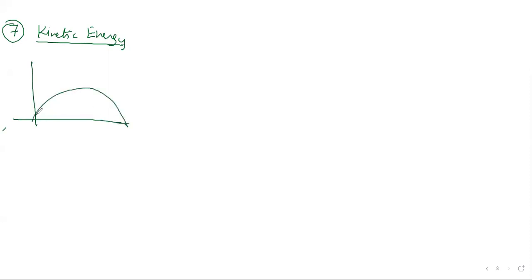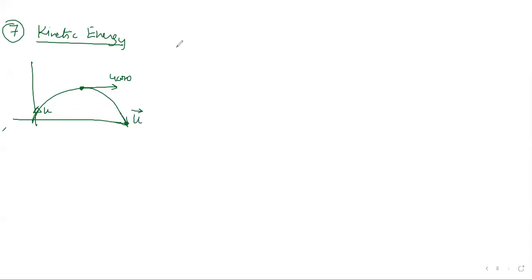So in the 7th point we're learning what they can ask about kinetic energy, momentum, and velocities. Let's talk about kinetic energy first. Very, very simple questions have been asked in our exam. Look here, you are launching a projectile from here. At this point, your velocity is u. At the top, your net velocity is u cos theta, you know. At landing, it lands with the same velocity u, just the direction opposite. The magnitude will be the same.